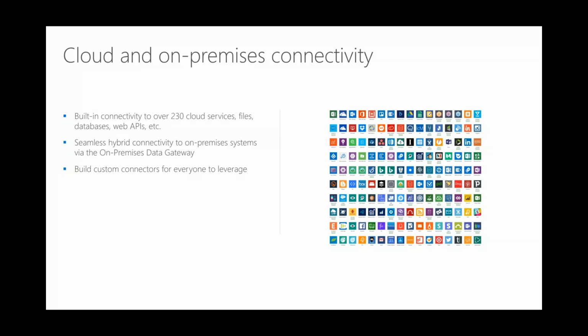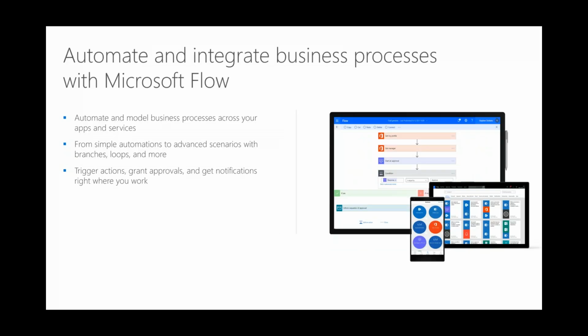They have also added recently things like AI integration, so you can look at images and do things like computer vision, or look at a business card or an invoice, a PDF, and pull pieces out of it. Lots of cool stuff they've integrated that actually helps your Power BI as well. On the Flow side, you'll use this to build workflow processes.